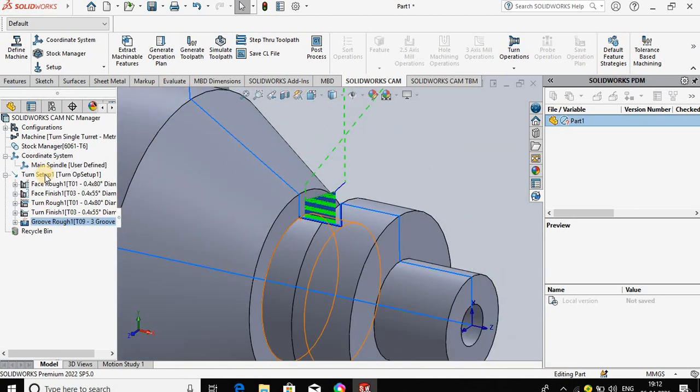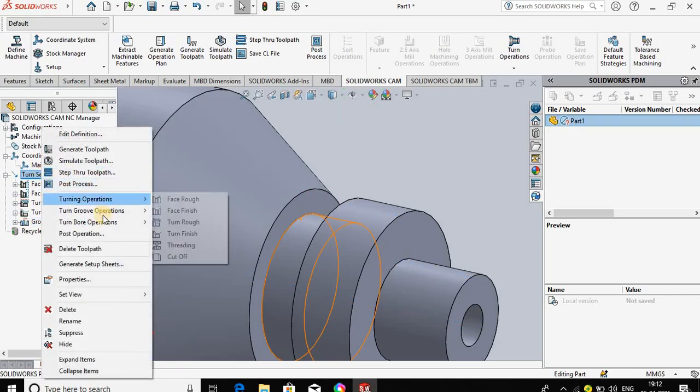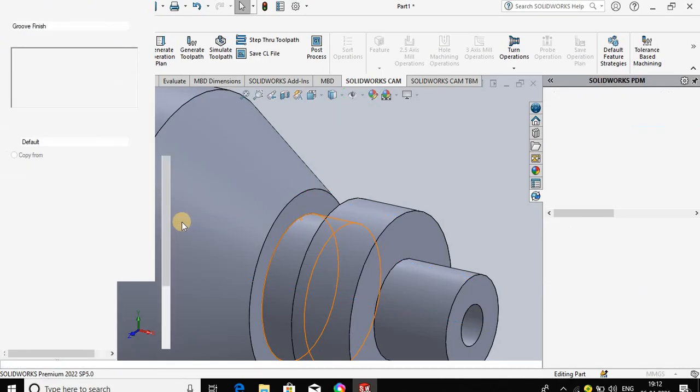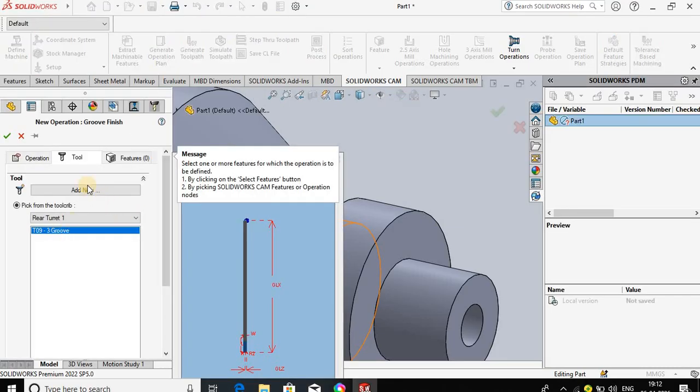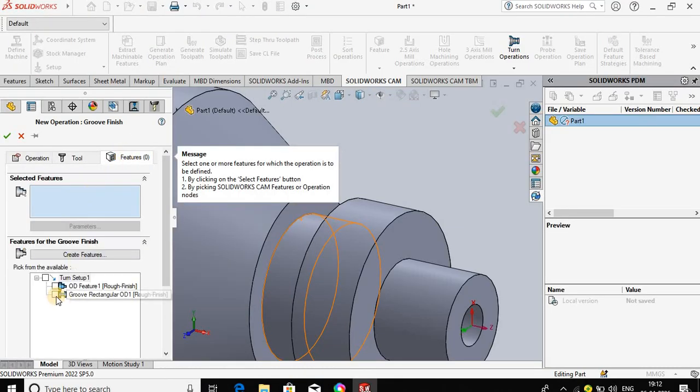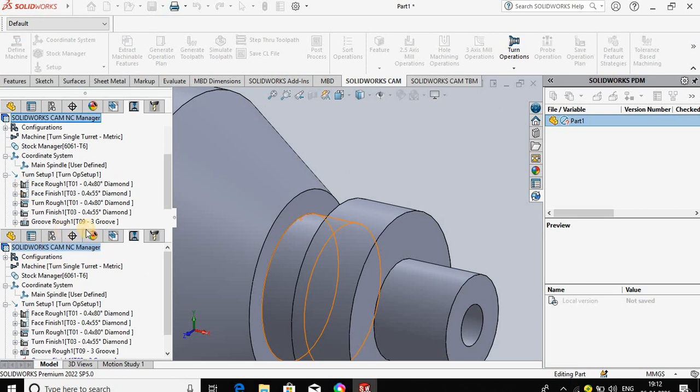Similarly for the turn setup, again right click. For the finish pass, groove finish. The same tool we can use, and for the feature, the groove rectangular, click on the checkbox, press OK. For the groove finish, again right click and generate the toolpath.